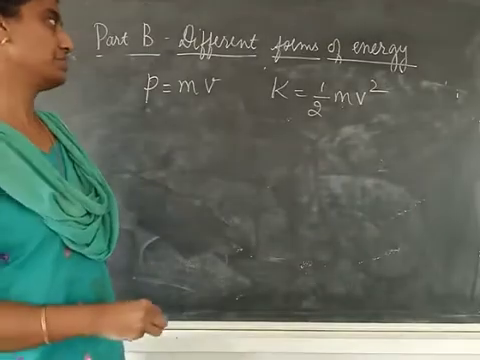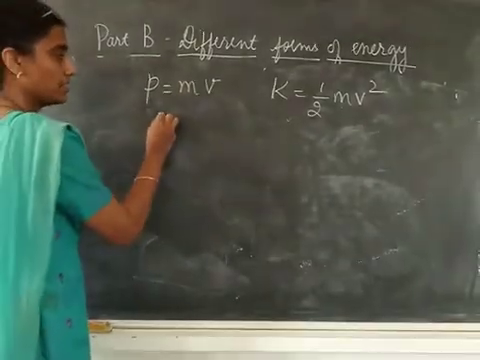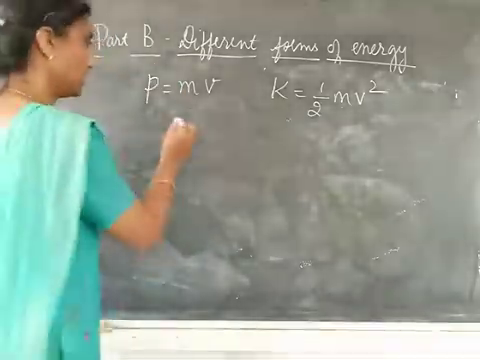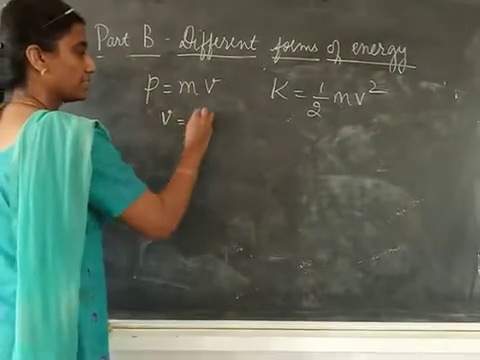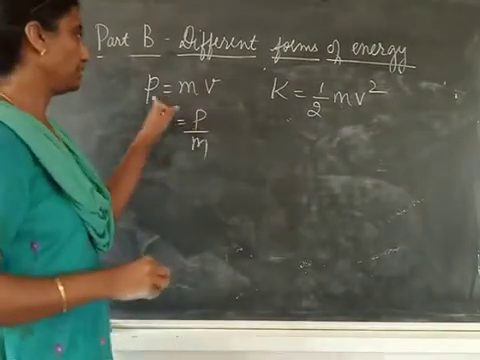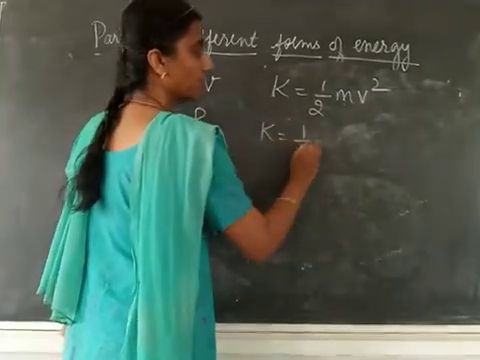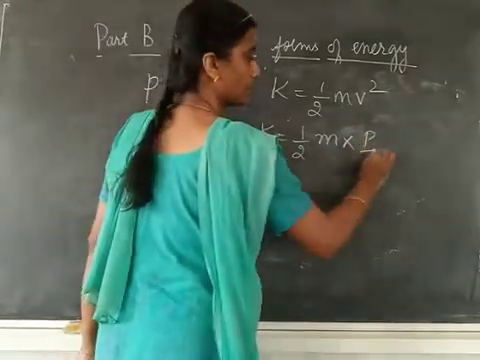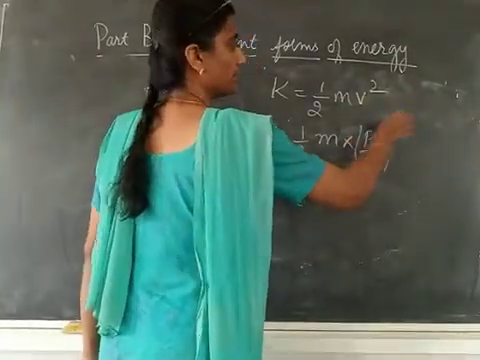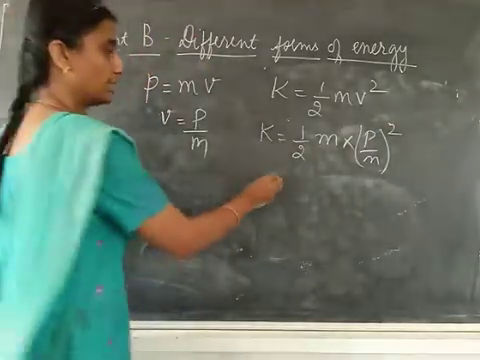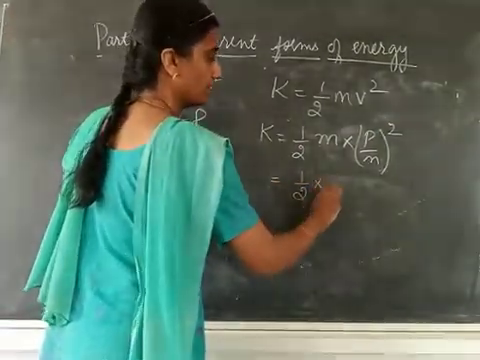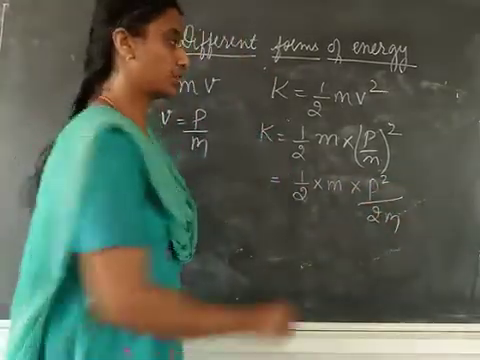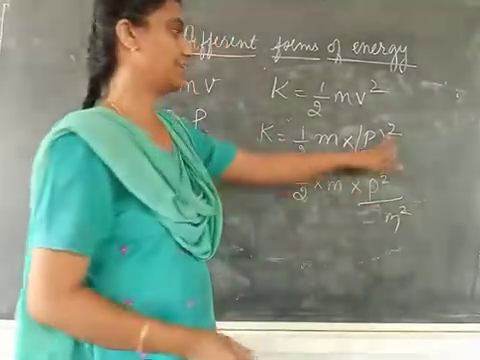And then kinetic energy, just now we derived, half mv square. Now, from this, somewhere I have to relate K and P. I have to get a formula relating K and P. Remember that. That's my aim. So V, I can take it as P by M from here. In the kinetic energy formula, instead of V, I am going to write P by M, the whole square. So it will be half into M into P square by M square.